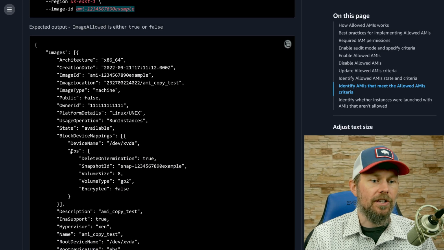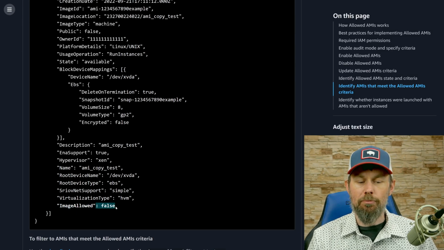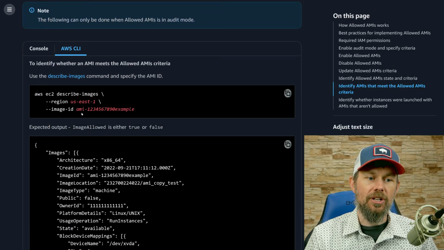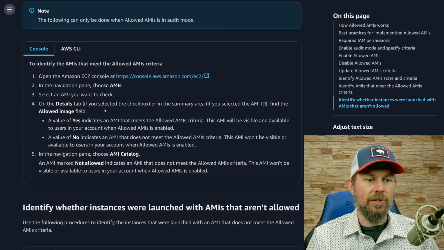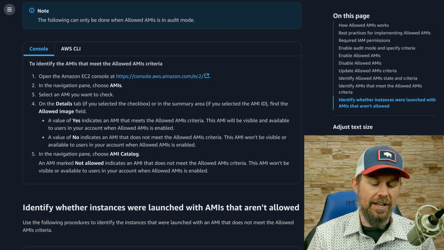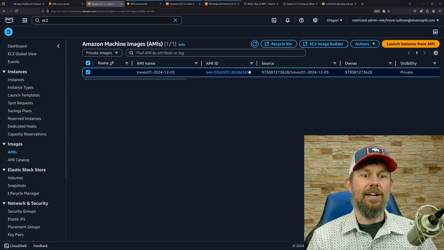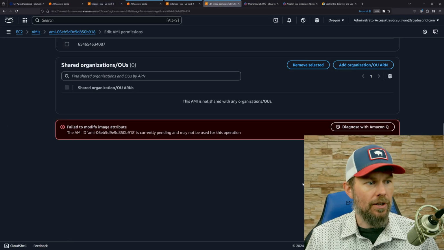And there's a property called allowed or image allowed right down here. It's just a Boolean property that's either true or false. And so that is one way to determine if a specific AMI ID is allowed or not. Or you can just go directly into the console. If you go under the AMI section, look at the details tab for an AMI, that's going to tell you if it passed the filter or not. And there really should only be, at this point, one image that actually passes the filter.